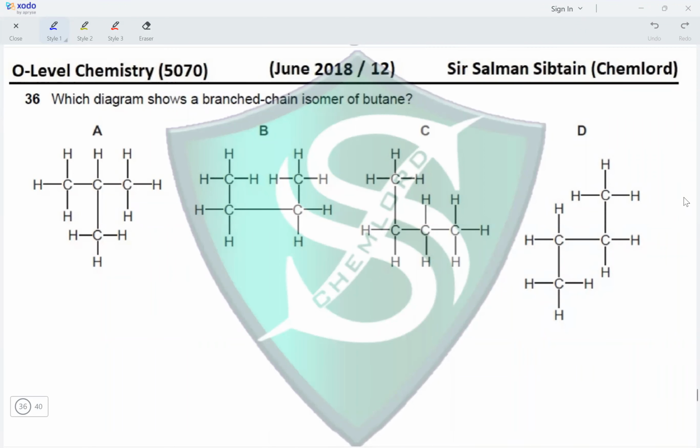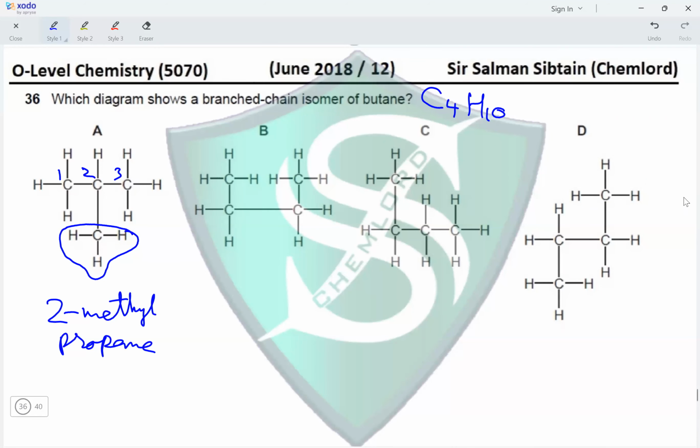Question 36. Which diagram shows a branch chain isomer of butane? Butane is C4H10. So in A, we have 1, 2, 3 carbon atoms in the straight parent chain, which is propane, and we have a CH3 group attached to the second carbon atom as a side group. So this compound is 2-methylpropane, and it has a molecular formula of C4H10, making it an isomer of butane.